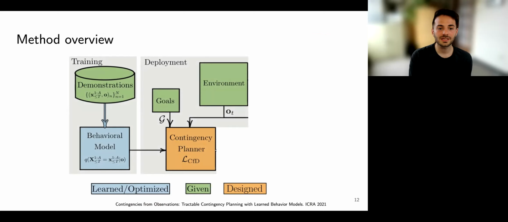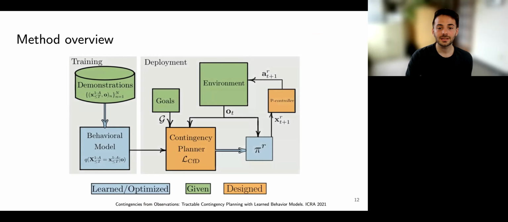The planner also receives observations as input, as well as past trajectories from the environment, as well as a goal for where the agent should go. The output of the contingency planner is a policy. The policy is used to produce the next target position of the robot, which is then fed to the simple positional controller on vehicle throttle, brake, and steering. The controller executes for one or several steps before repeating the above planning procedure.